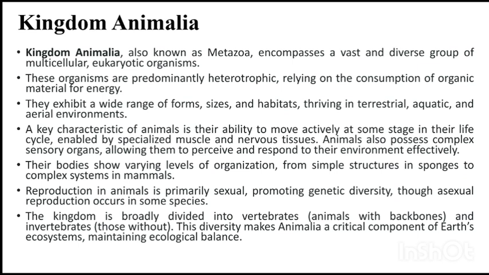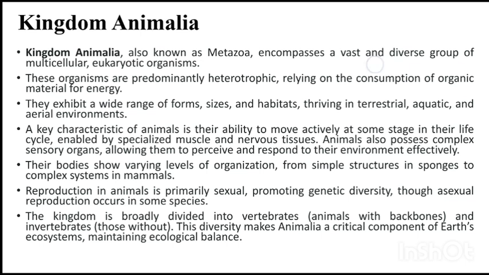A key characteristic of animals is their ability to move actively at some stage of their life cycle, enabled by specialized muscle and nervous tissue. Animals also possess complex sensory organs, allowing them to perceive and respond to environmental stimuli effectively. Their bodies show varying levels of organization, from simple structure in sponges to complex systems in mammals.